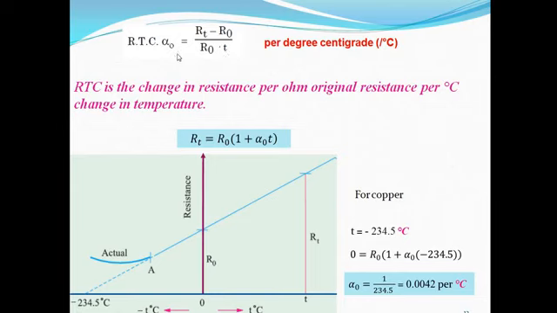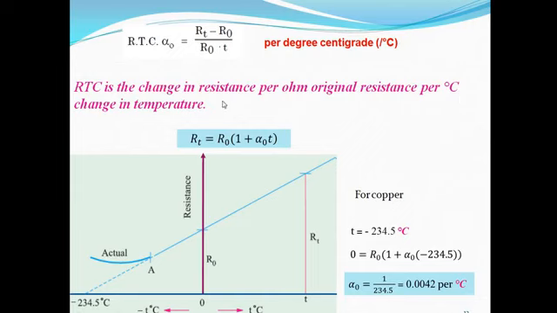So what is alpha 0? Alpha 0 is (RT minus R0) upon R0 T, and its unit is per degree centigrade. So the definition is, it is the change in resistance per ohm of initial or original resistance per degree centigrade change